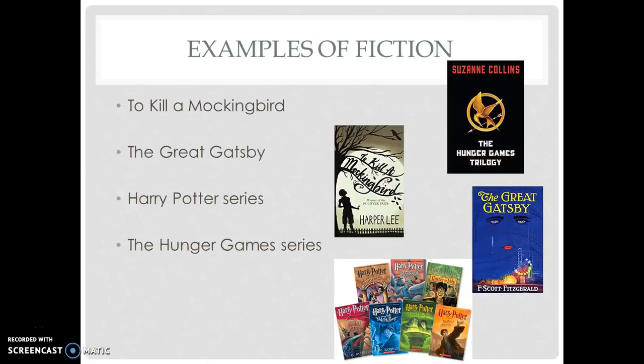Some examples of fiction are To Kill a Mockingbird by Harper Lee, The Great Gatsby by F. Scott Fitzgerald, the Harry Potter series by J.K. Rowling, the Hunger Games series by Suzanne Collins.